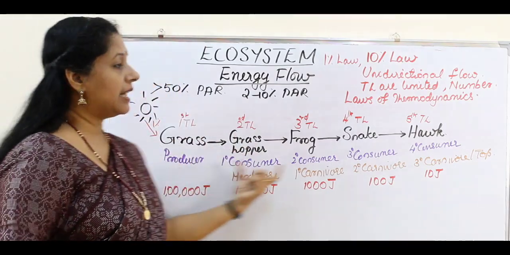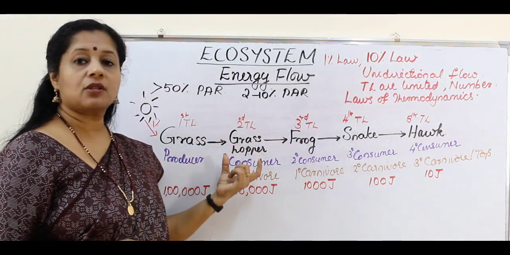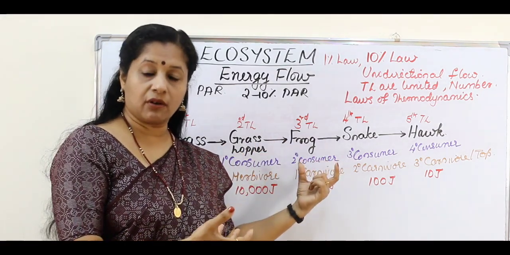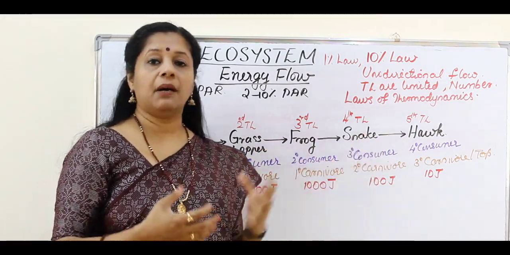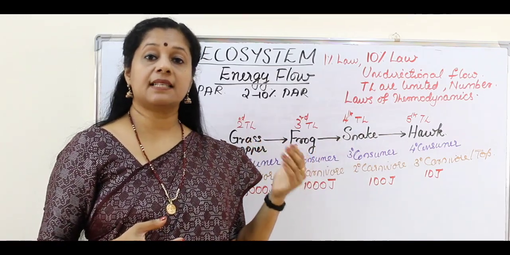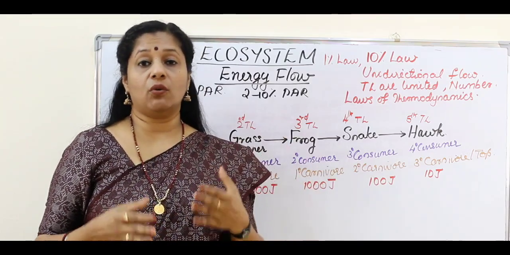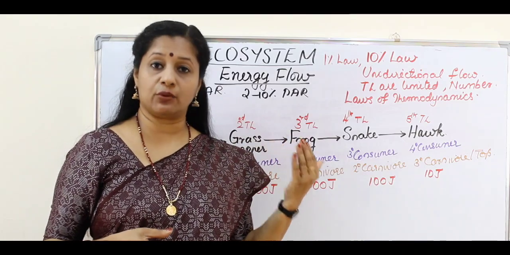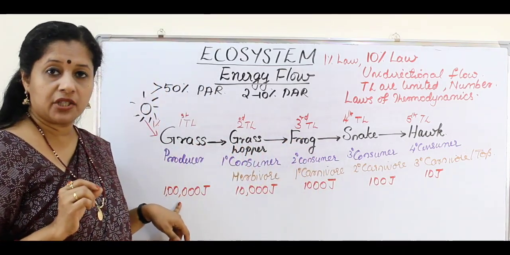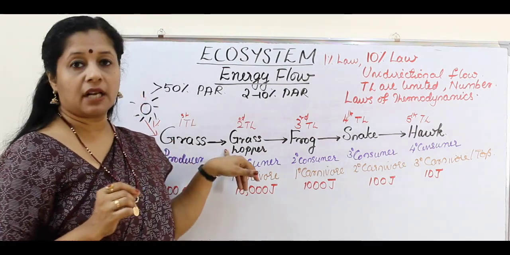I told you here is an energy flow happening. So the plant will produce, that is eaten by grasshopper, then grasshopper will get the energy, grasshopper is eaten by frog, frog will get that energy, and so on. But we know, we learned about productivity last class, GPP minus R, only NPP will be available, or 10% of energy only will be available from one trophic level to the next. In that case, if the grass has got 1 lakh joule of energy in it, only 10% of it, that is 10,000 joule, will be available to grasshopper.